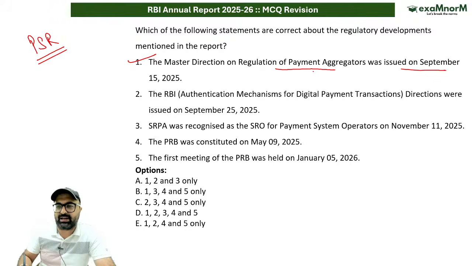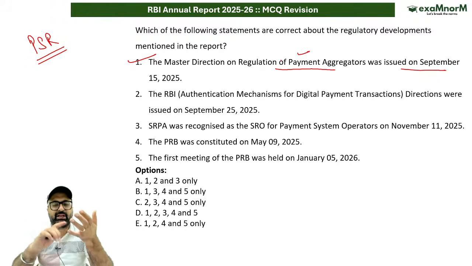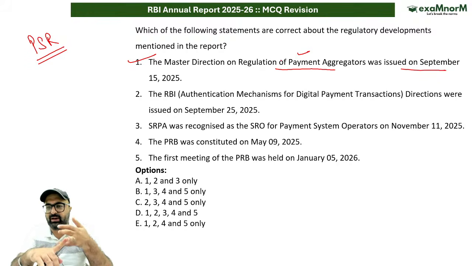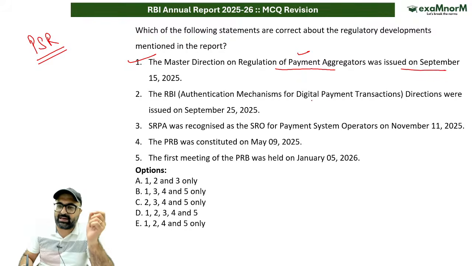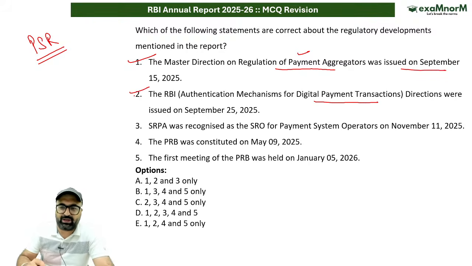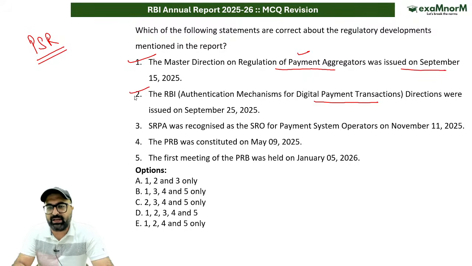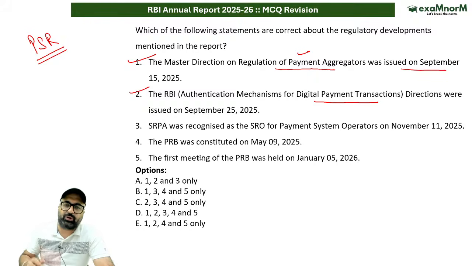Now under this master direction, payment aggregators' eligibility, the process of their registration, the process of their operation, their powers, everything has been defined. Authentication mechanism for digital payment transaction was done in September 2025. This is also correct, but not only this, RBI has also come up with the e-mandate. I hope you remember that.